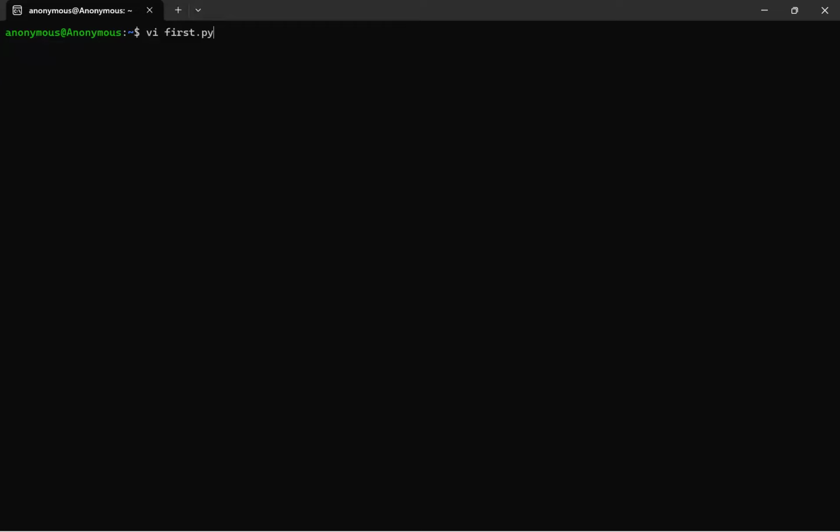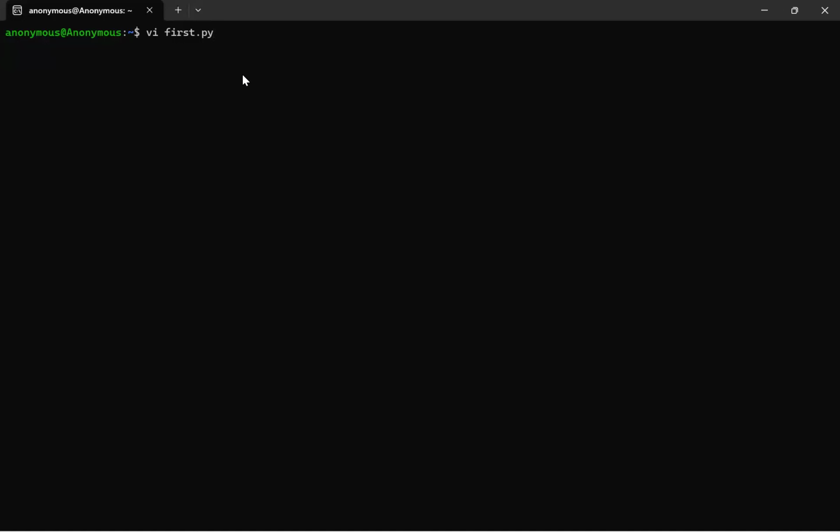Here we need to provide the extension: .py means the Linux environment will understand that it is a Python file. Normally for images we have .jpeg, .png, .jpg and so on. For Python files we have the extension .py. So: vi space first.py. This is the file name we are providing to the editor.